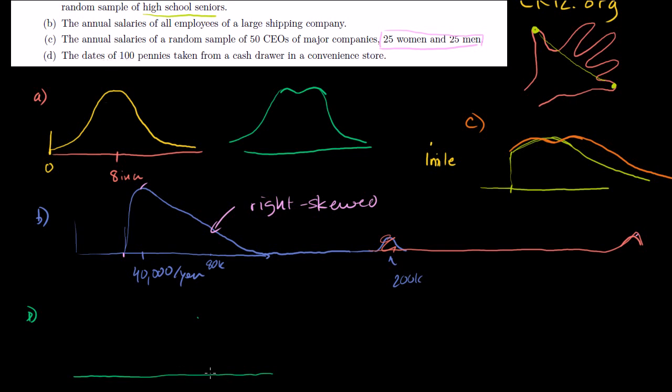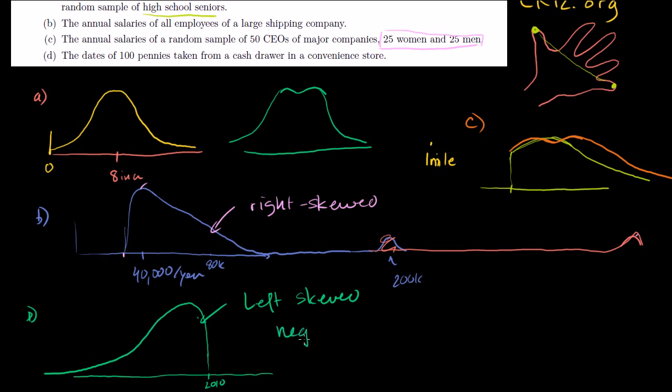So the dates. So if we're sitting here in, say, 2010, I would guess that right now you're not going to find any 2010 pennies, but you're probably going to find a ton of 2009 pennies, and then it probably just goes down from there. And of course, you're not going to find pennies that are older than the United States, or from before they even started printing pennies. So obviously this tail isn't going to go to the left forever. But my guess is you're going to have a left skewed distribution. Left skewed, where you have the bulk of the distribution on the right, but the tail goes off to the left. That's why it's called a left skewed distribution.